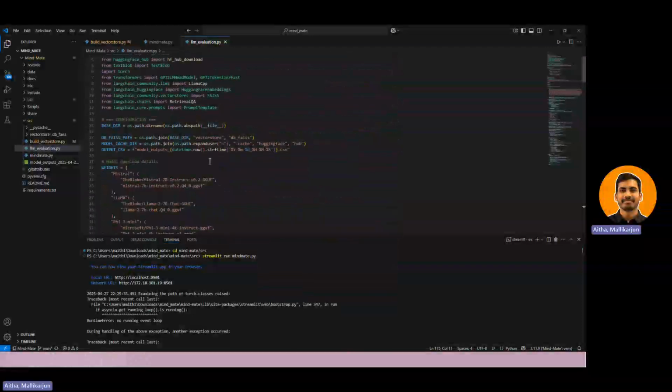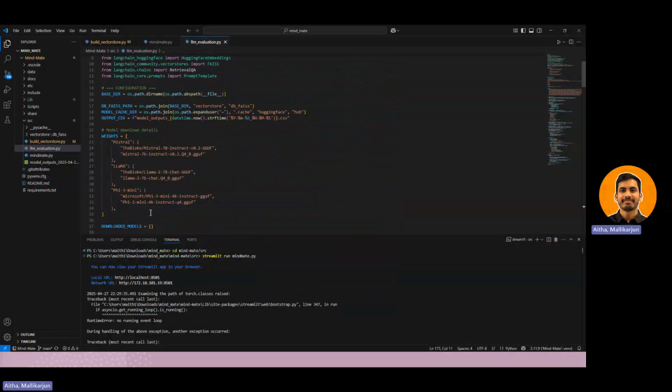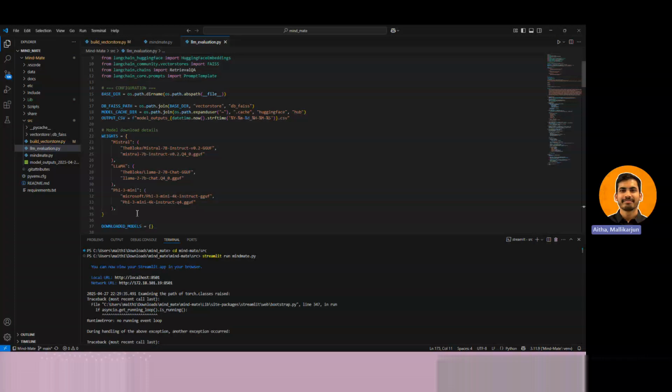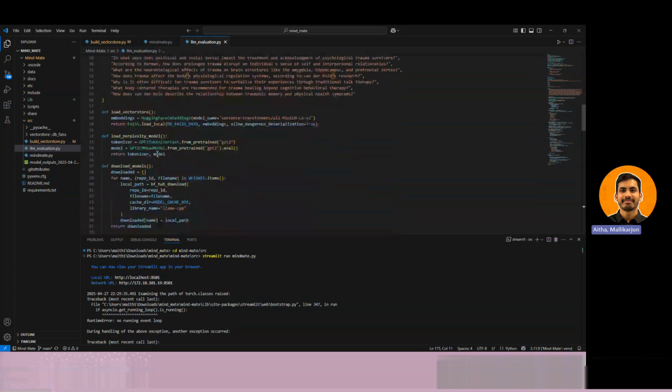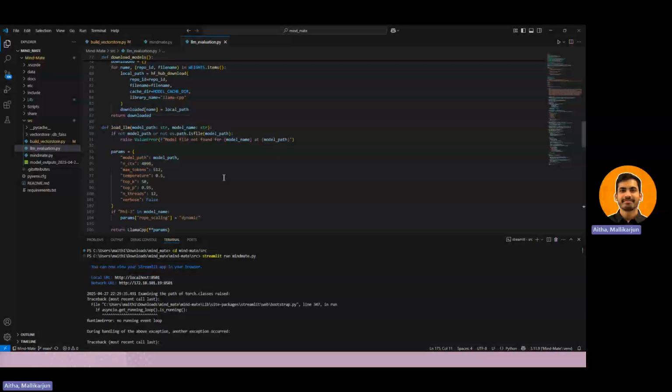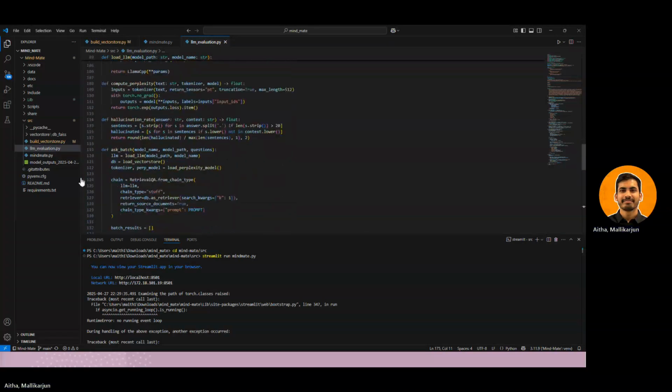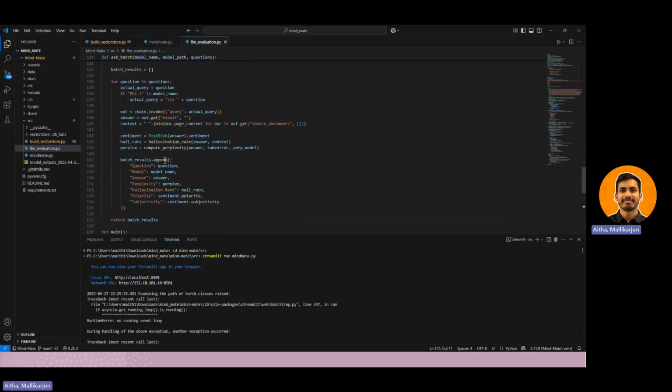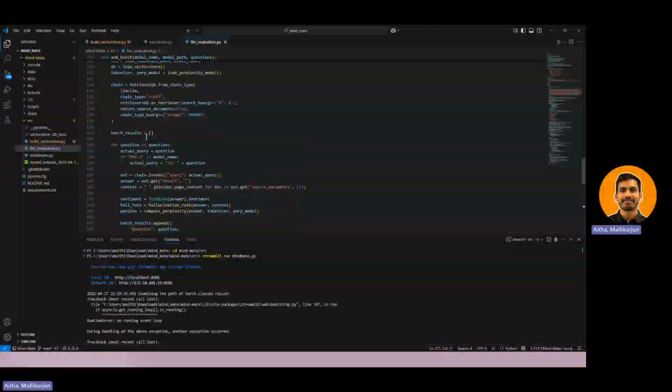So basically, we are loading the models through Hugging Face. We have already run this Python file before, so we have downloaded all 3 models from the Hugging Face repositories and stored them locally. And the locally stored models are then loaded using Llama CPP, which is a great library to run locally stored LLMs on CPUs. So this is for the 10 domain-specific questions and answers evaluation.